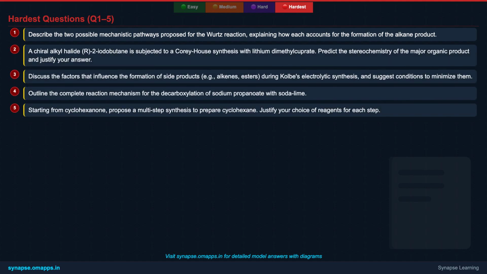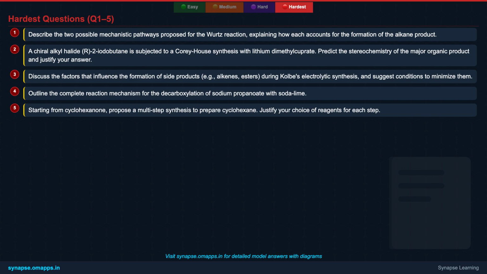First, describe the two proposed mechanistic pathways for the Wurtz reaction, explaining how each accounts for the alkane product. Second, if (R)-2-iodobutane undergoes Corey-House synthesis with lithium dimethyl cuprate, predict and justify the stereochemistry of the major product. Third, discuss factors influencing side product formation during Kolbe electrolysis and suggest minimization strategies.